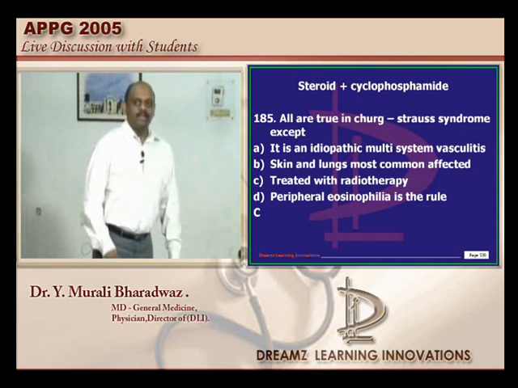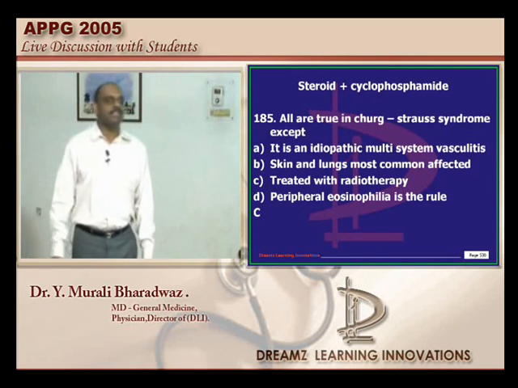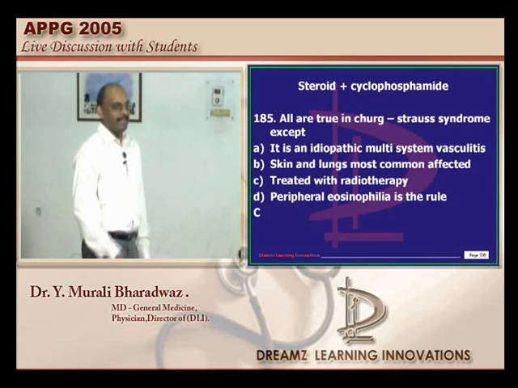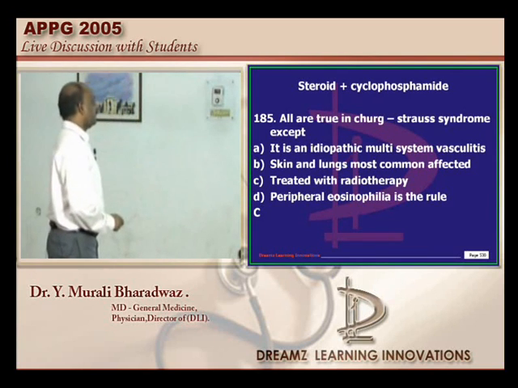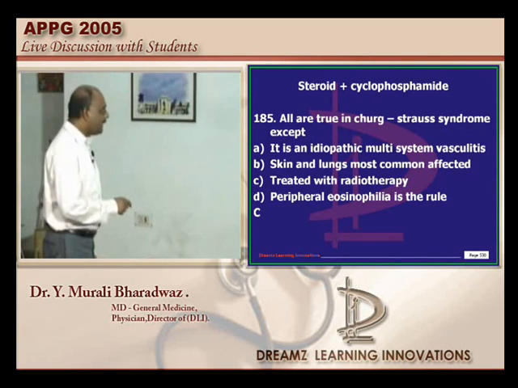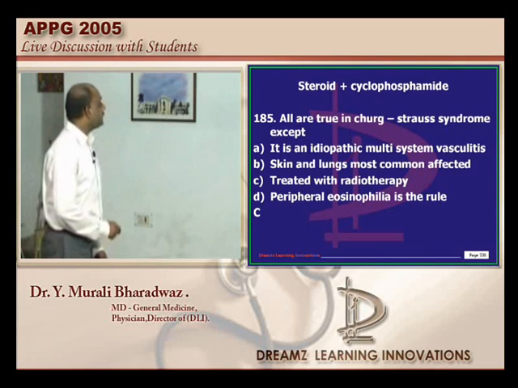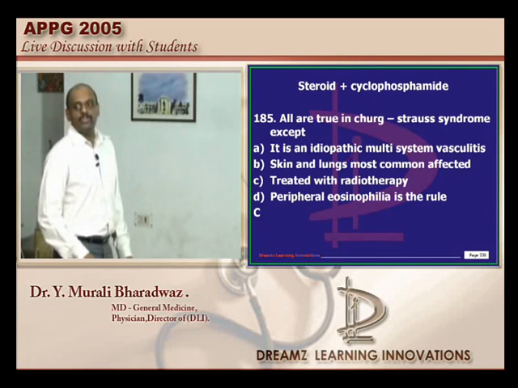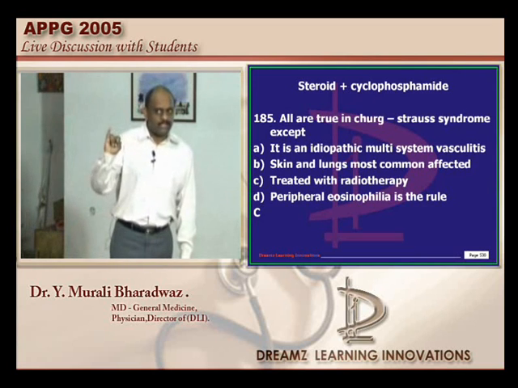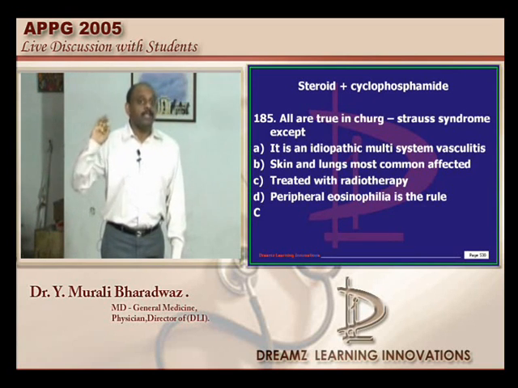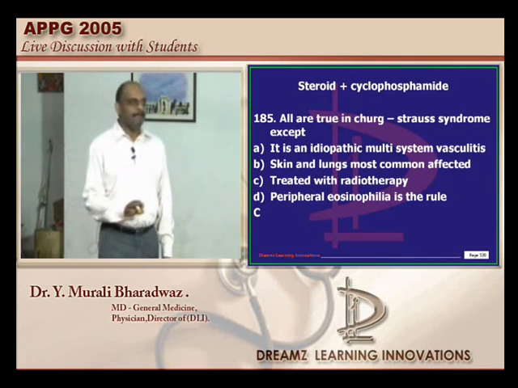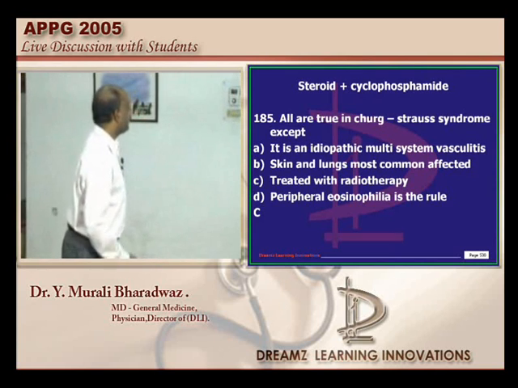Churg-Strauss syndrome. Can you tell me the closest differential diagnosis for Churg-Strauss? Bronchial asthma. The patient can come with asthmatic episodes along with vasculitis. You need to think of it. It is an idiopathic multisystem vasculitis. Peripheral eosinophilia is the rule, and the skin and the lungs are most commonly affected. In this case, steroid plus cyclophosphamide is considered the treatment, not radiotherapy. One question invariably comes, doctor, whether it is Wegener's, polyarteritis nodosa, Takayasu's arteritis, or Churg-Strauss. You can't escape. You have to review it as a part of the medicine questions for this entrance.